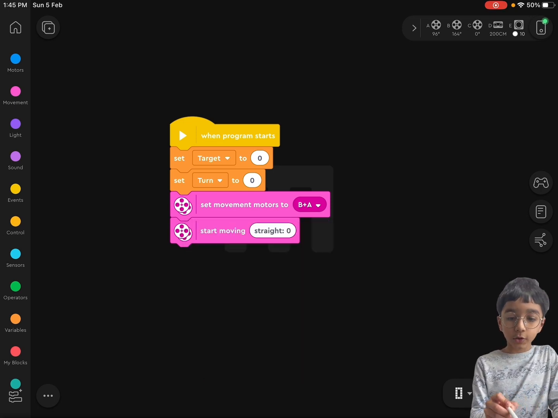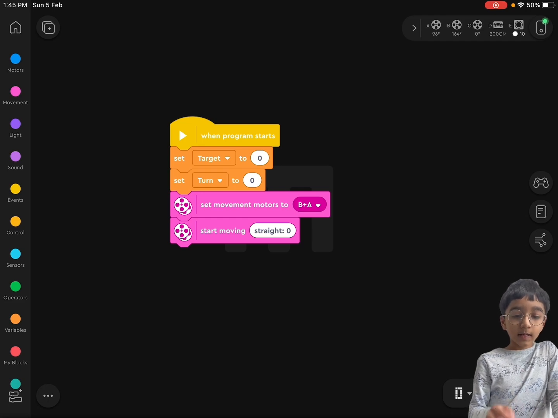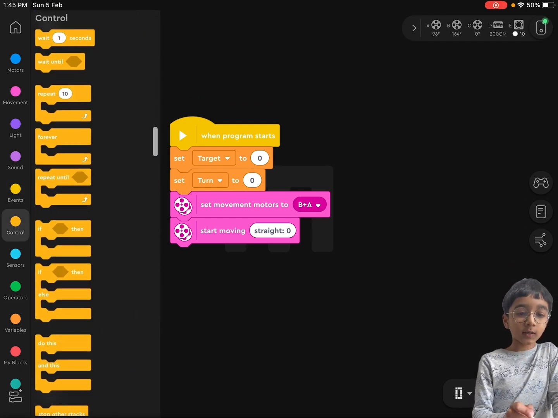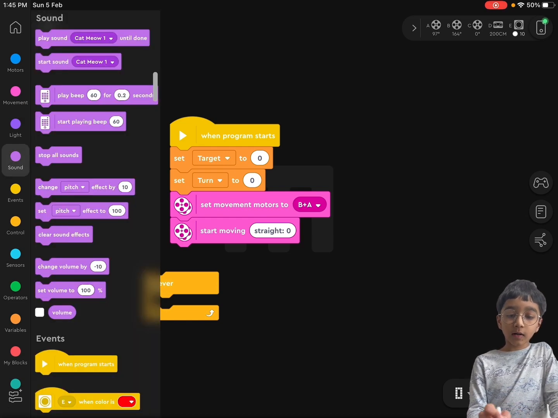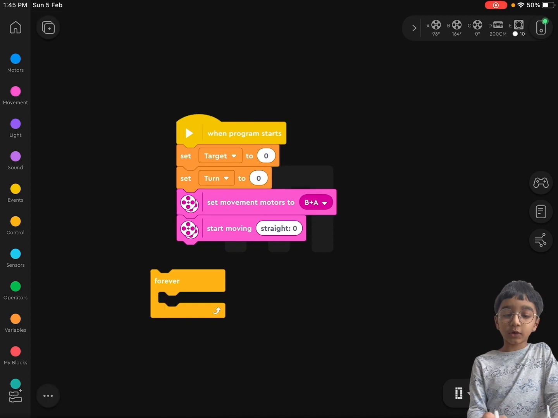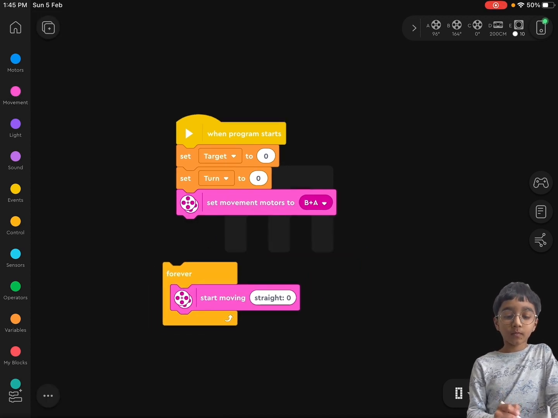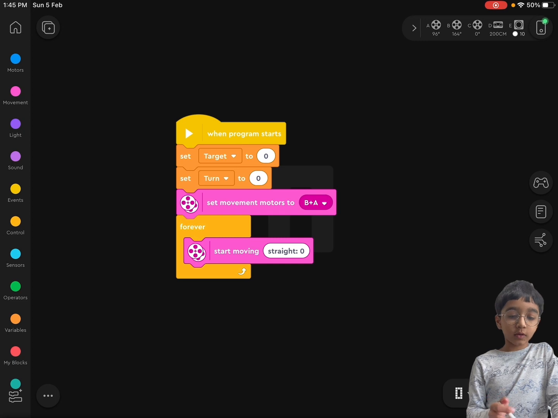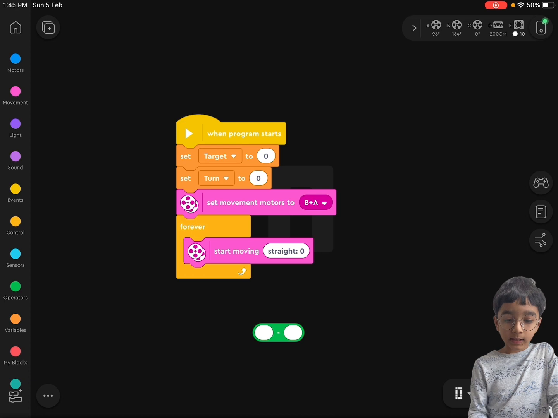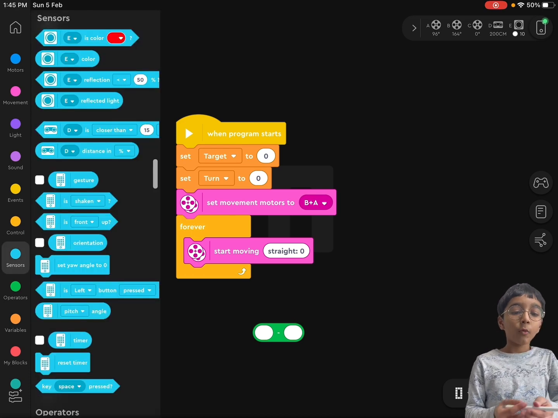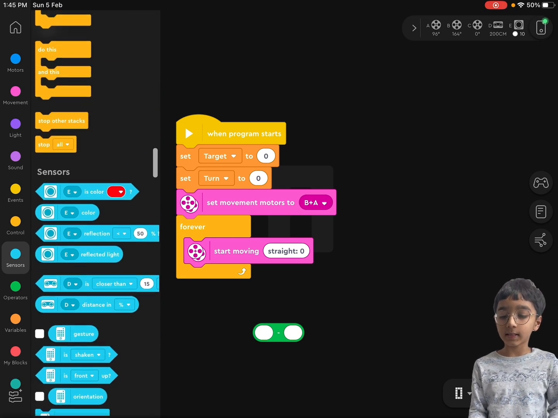So now we got to go to the control blocks, and we drag out the forever loop. Then we drag the start moving straight block inside the forever loop, and then we go to operators. We drag out the minus sign block, and we go to sensors. We drag out the reflect light.